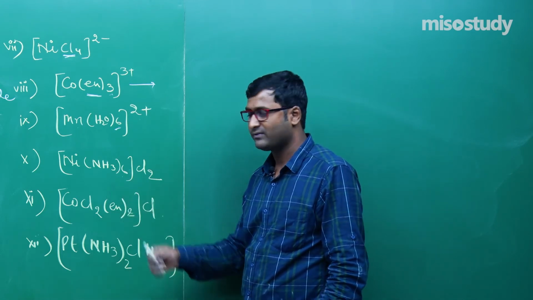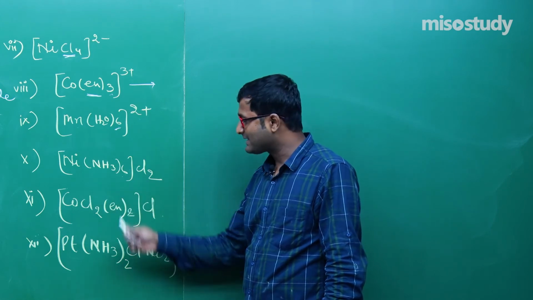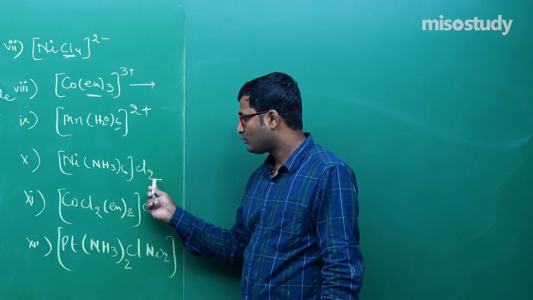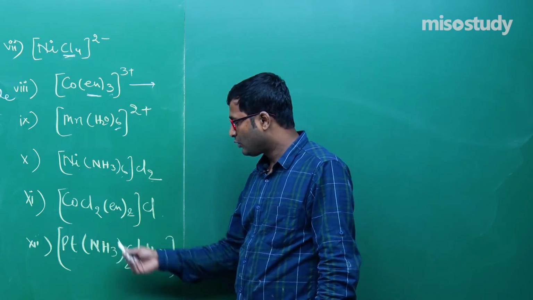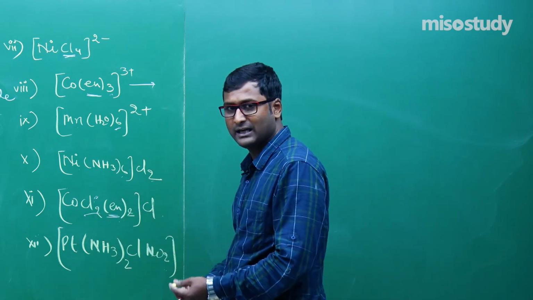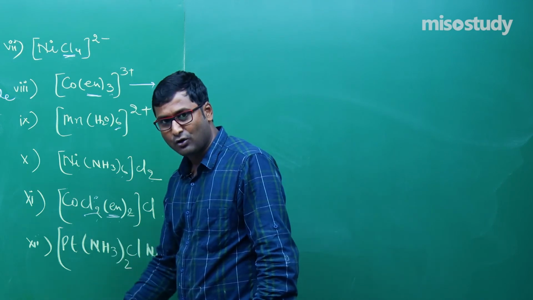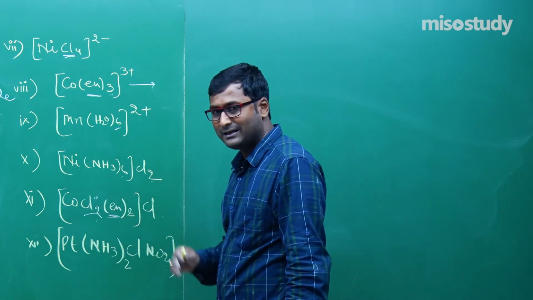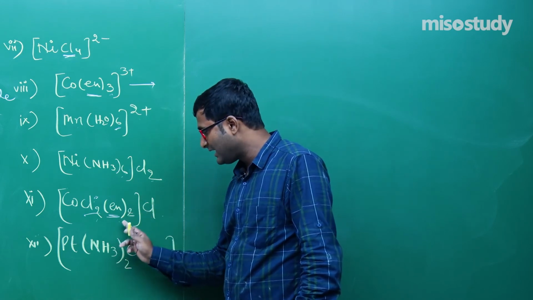Now this one is, my friend, yes, hexaammine nickel 2 chloride. Now look at en, ethane, and chlorine. So first of all we will write the name here. What will happen? Dichlorido or dichloro, bis ethane, 2 times.